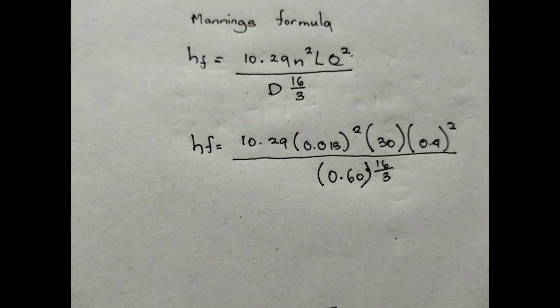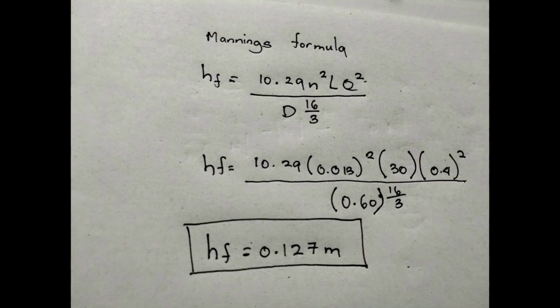So we have head loss is equal to 10.29 multiplied by 0.013 squared times 30 multiplied by 0.4 raised to 2 all over 0.60 raised to 16 over 3. So we have a final value of the head loss, which is 0.127 meters.